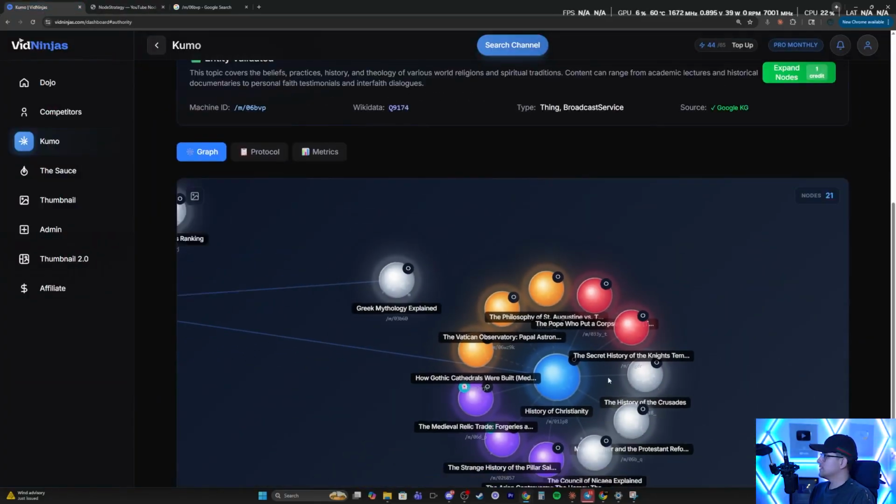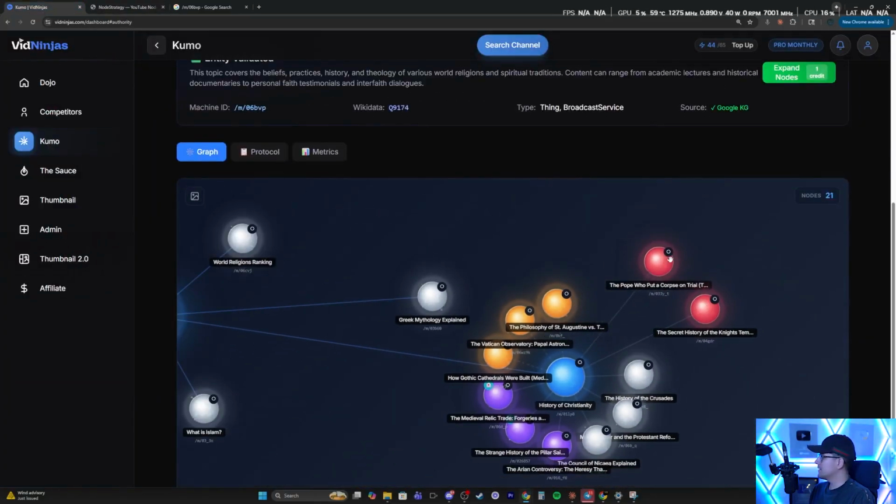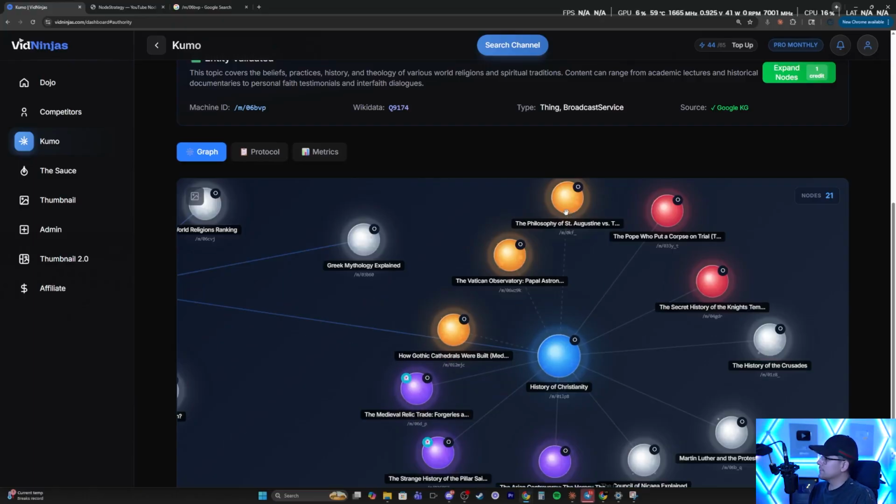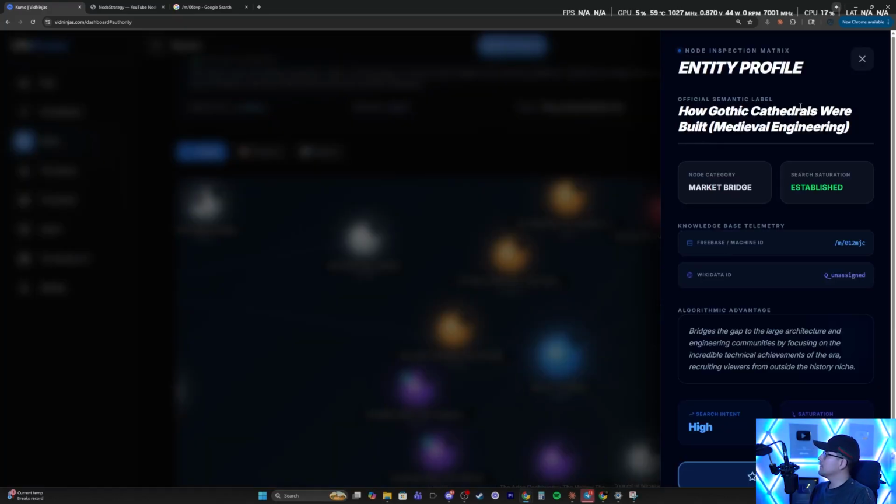But anyways, back to the nodes. As you can see, it gave me a shit ton here. I'm just gonna start moving them, separating them a little bit, and let's just start reading it, right? From the history of Christianity, I can micro niche into how Gothic cathedrals were built, medieval engineering. Look at that. Okay, we can start a channel that's in the religion niche, but we don't necessarily talk about religion or religion stories like everyone else does. We talk about how they built the churches, the engineering behind it. Wait, that's actually kind of fire.